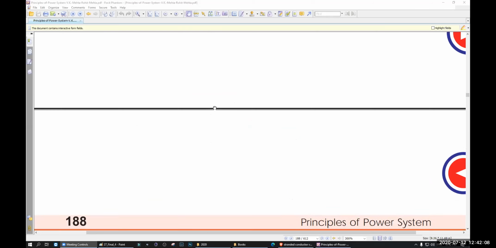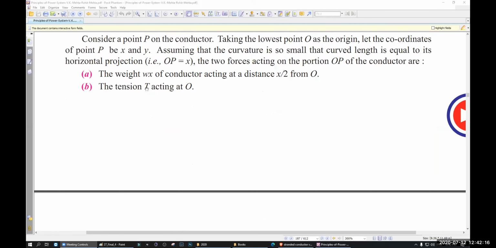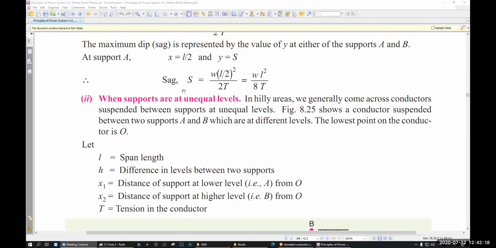That means when the towers are equal, that means the highest points are at the same level, that time you will have a sag. And when the supports are at unequal level, that time you will have a sag.